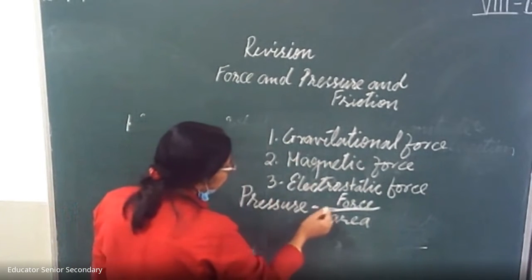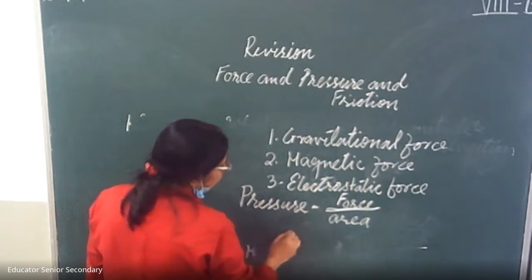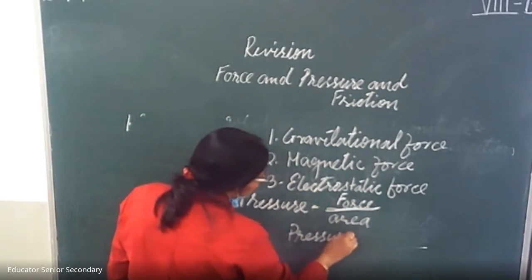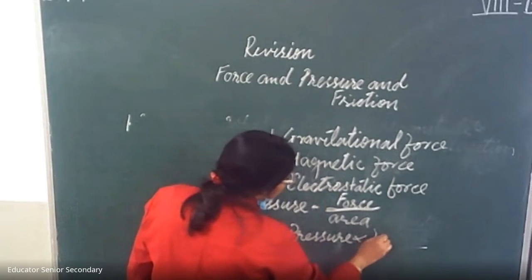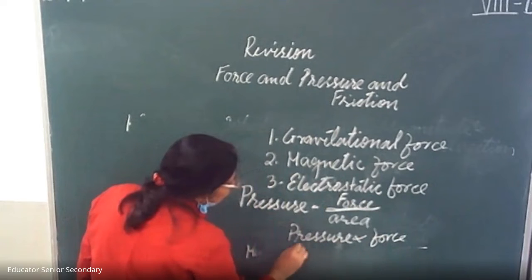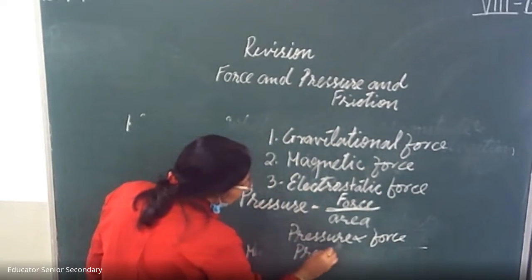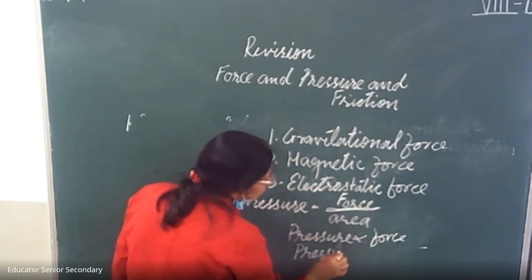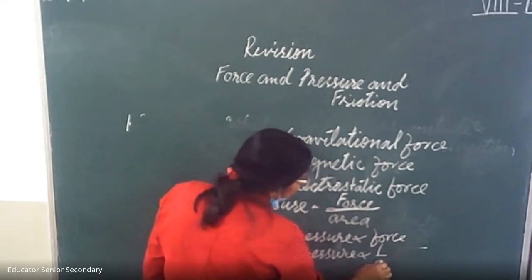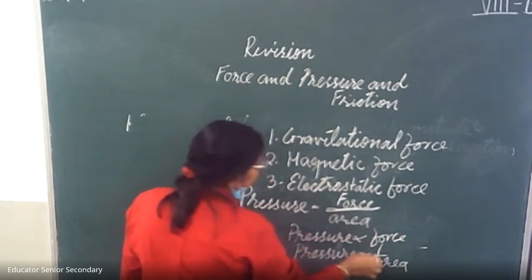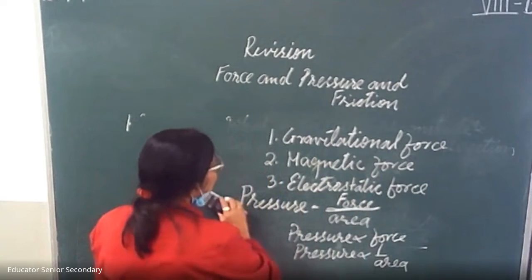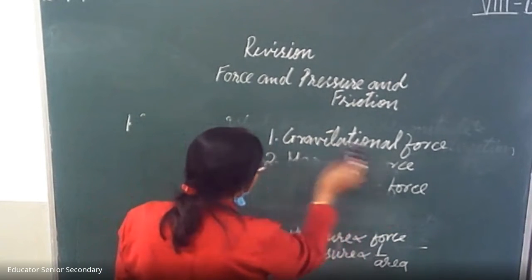If force increases, then pressure will also increase. And if area increases, then pressure will decrease, because area is inversely proportional to pressure. Some numericals are based on this. You do the practice of these numericals.